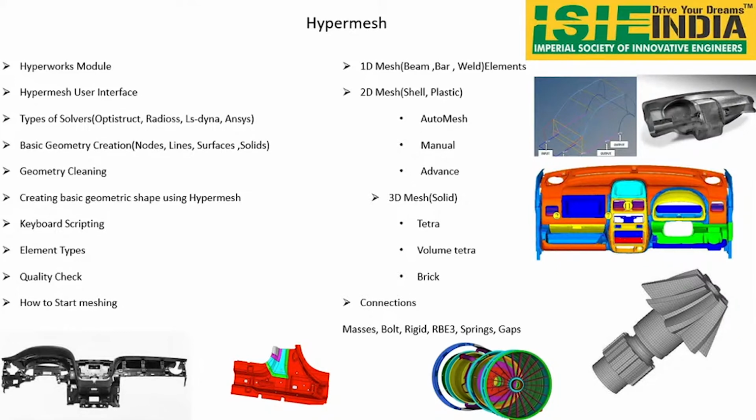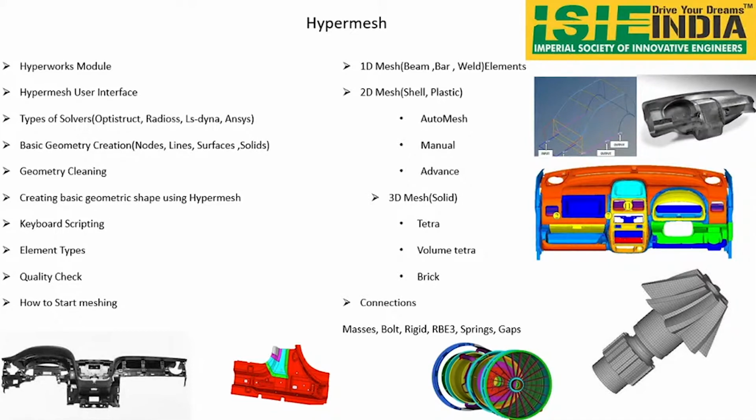After that, we will be doing geometry creation: how to create surfaces, how to create solid bodies, nodes and geometry. HyperMesh is only for performing the meshing or analysis, but before that, a CAD person has to give the geometry. Suppose you want to do analysis on this car side door, for that you require the door component, right?